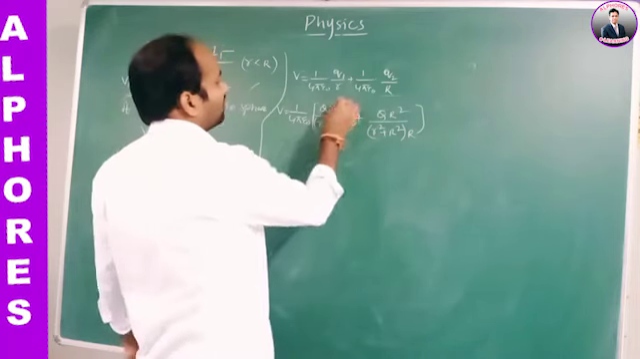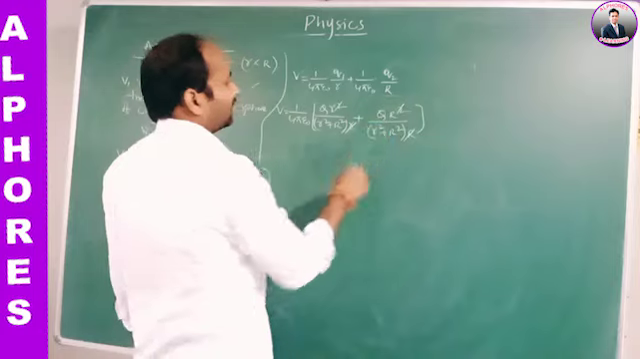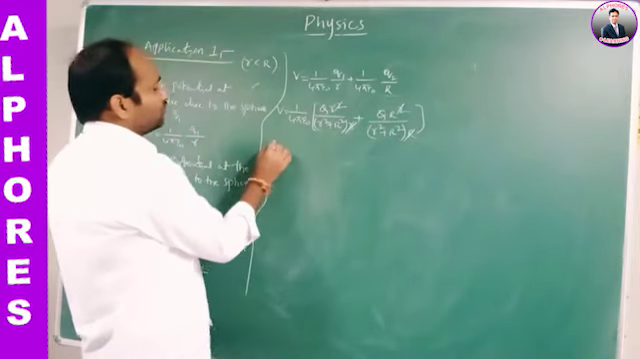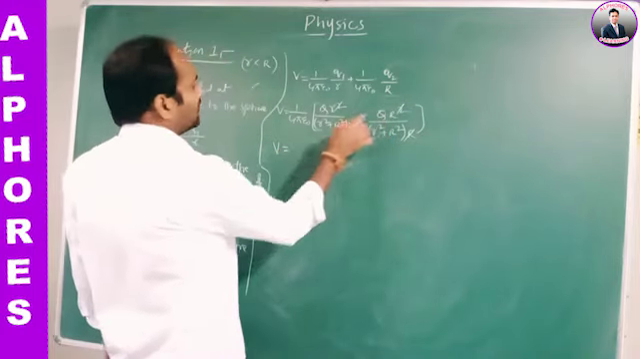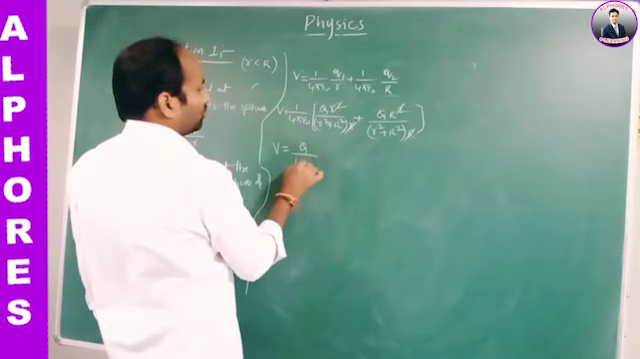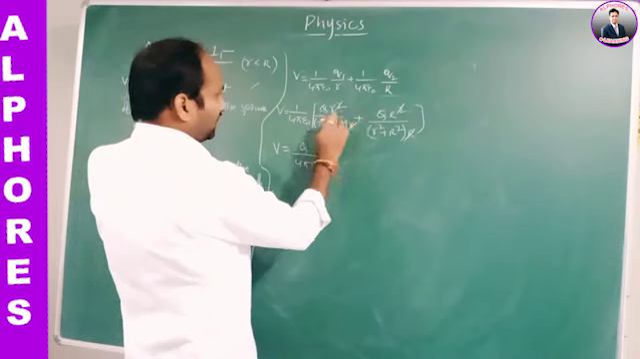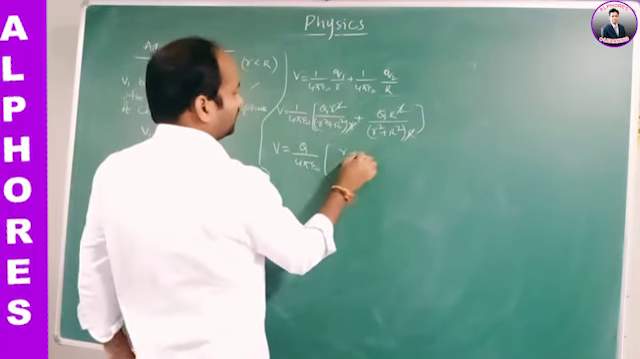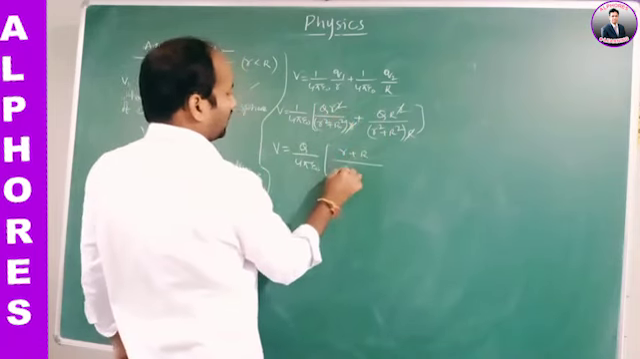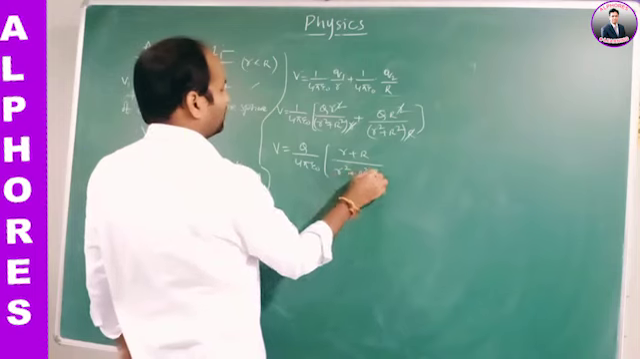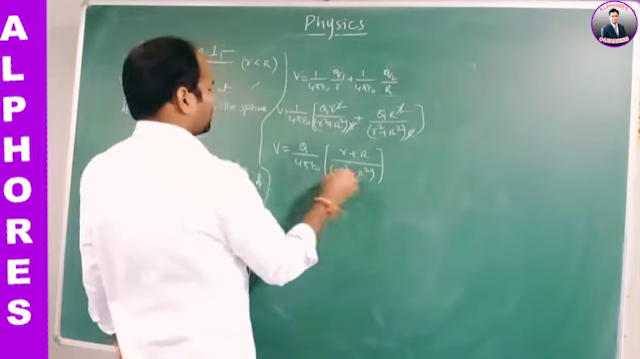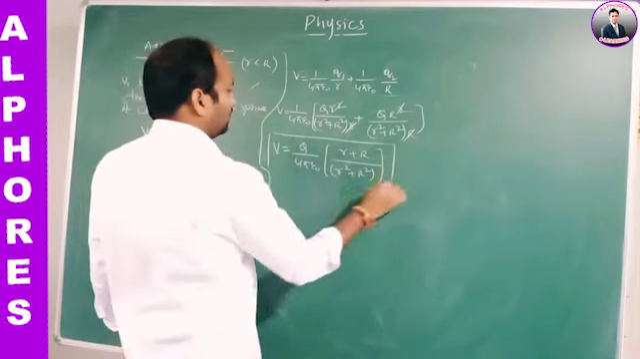Here one small r cancels, one capital R cancels. So V is equal to, Q by 4 pi epsilon naught is common. What is remaining here? Small r plus capital R, divided by the denominator small r square plus capital R square. So this is the expression for the potential at the common center.